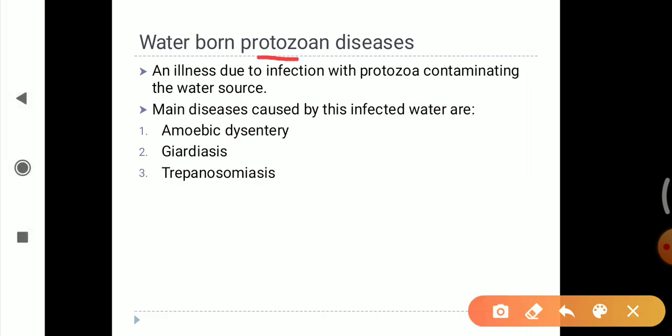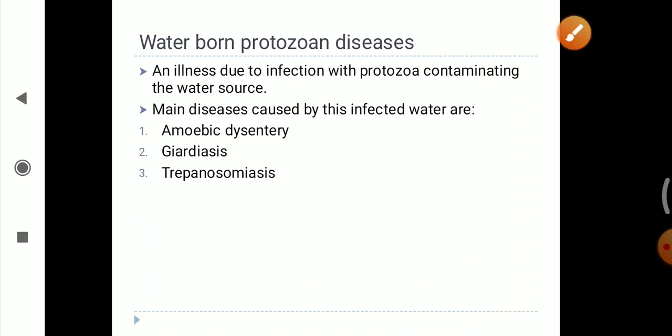Waterborne protozoan disease is an illness due to infection with protozoa contaminating the water sources. The disease which is caused by the protozoa while contaminating the water source is known as waterborne protozoan disease. The main diseases caused by these infected waters are amoeba dysentery, giardiasis, and trypanosomiasis, which we will study each in detail.